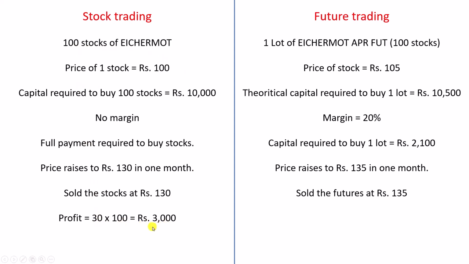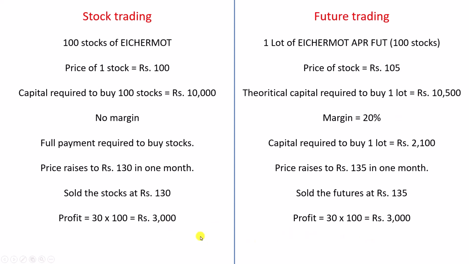Your profit is also 30 into 100. 135 is the current market price and 105 is the price at the time of buying, so 30 into the lot size of 100 stocks is 3,000 rupees. So we both have earned 3,000 rupees as profit.